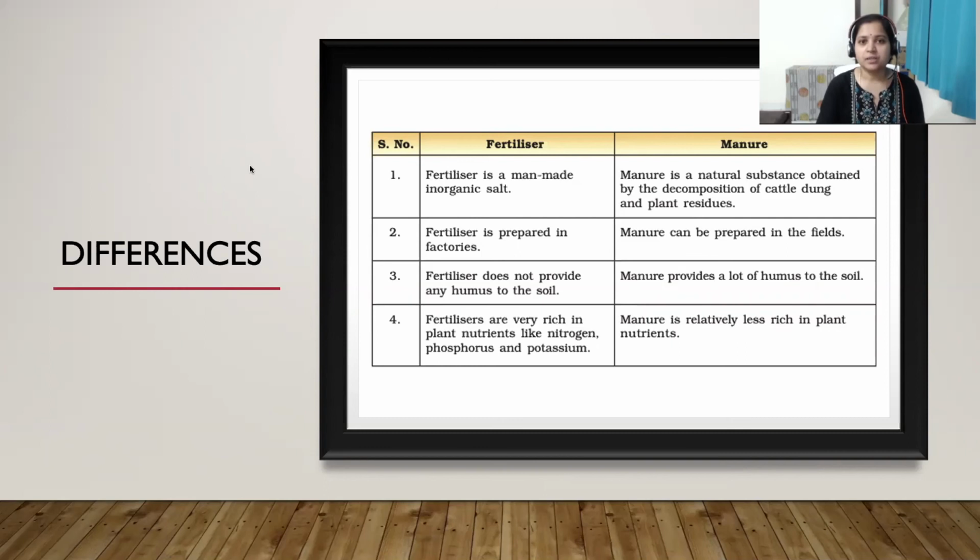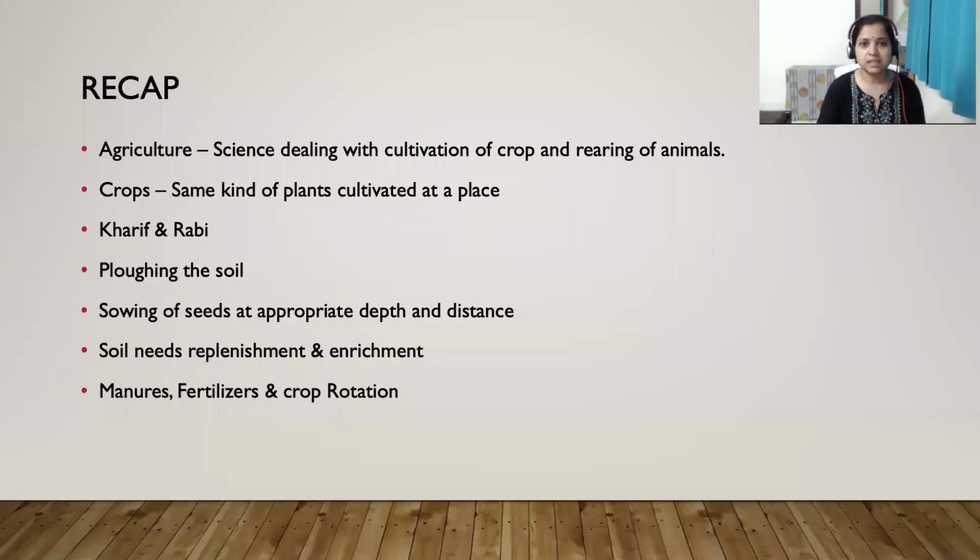Understood? So as of now, we have already discussed what a crop is, what the different steps of crop production are, and we have already discussed three steps, that is plowing, sowing the seeds, and adding manure. Let's do a quick revision once again. So what is agriculture? The science dealing with the cultivation of crops and rearing of animals is known as agriculture. And next comes crops. What is a crop? When the same kind of plants are grown in the field in a vast area, that is called a crop. For example, wheat, maize, rice, etc.